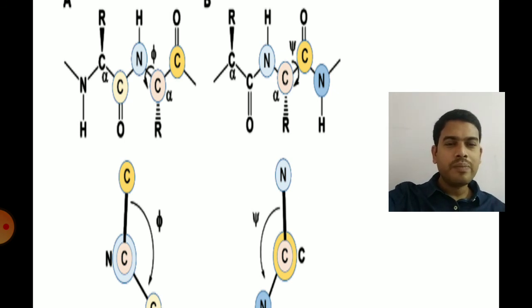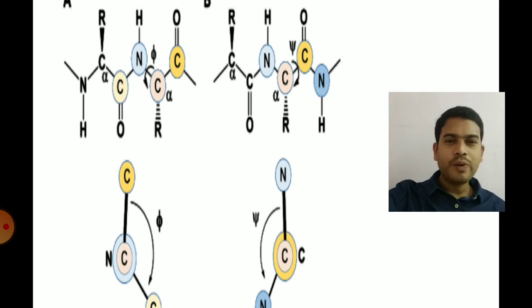So the peptide bond found between this carboxylic and amino group will have partial double bond character due to the presence of the electronegative atom oxygen. Due to this partial double bond character, the peptide bond is rigid and planar.